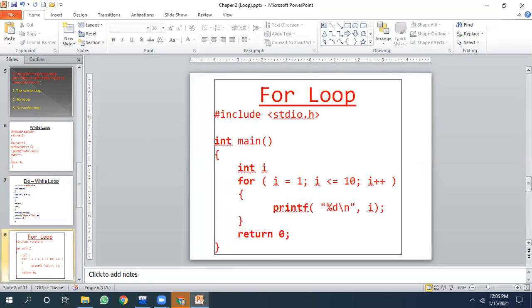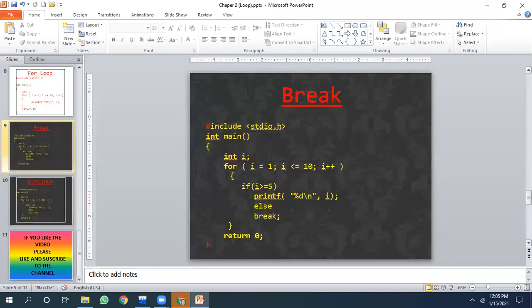All right, so these are the three loops of C. Now we shall study about two keywords, break and continue. This break and continue are used in loop. Here is a program, you see, I have used a for loop for I is equal to 1, I less than equal to 10, I plus plus. That means the loop is executing 10 times naturally.